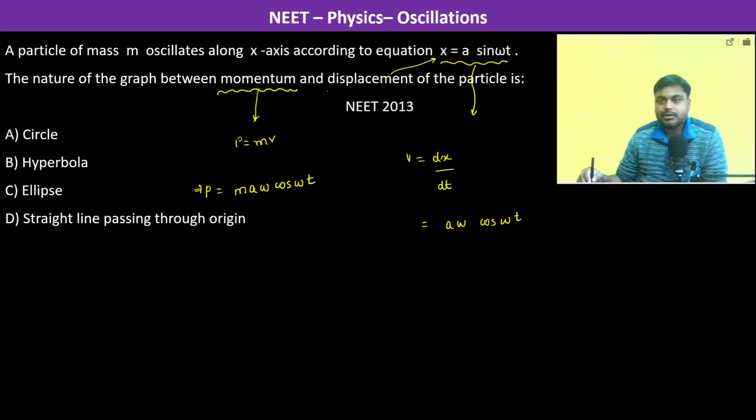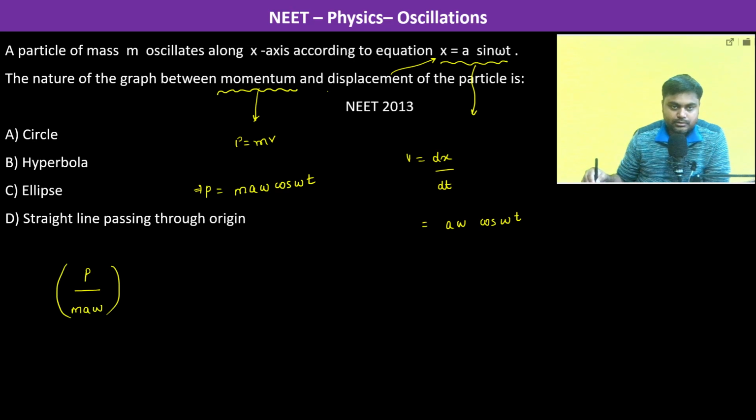So when we have to find the relationship between momentum and displacement, therefore (P by m a omega) whole square, which is cos square omega t, plus (x by a) whole square, this is sin square omega t, both addition should be equal to 1, and this is the graph of an ellipse. So therefore C is going to be the answer.